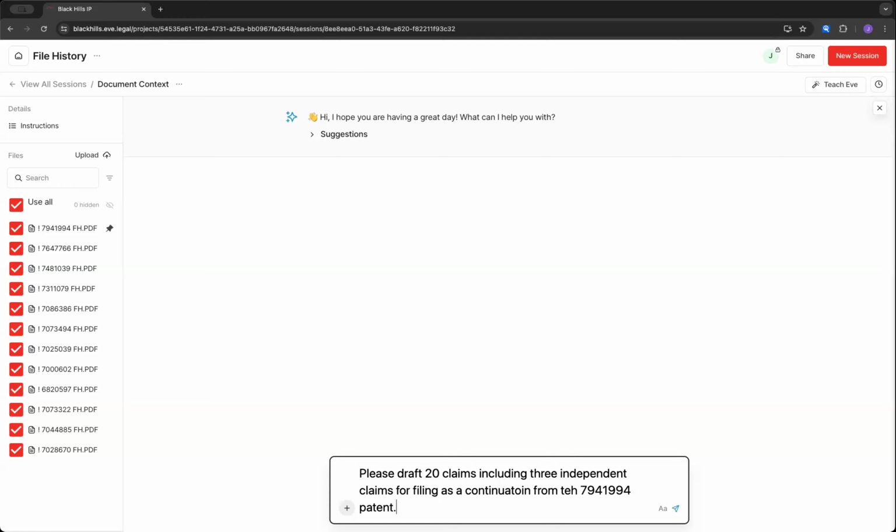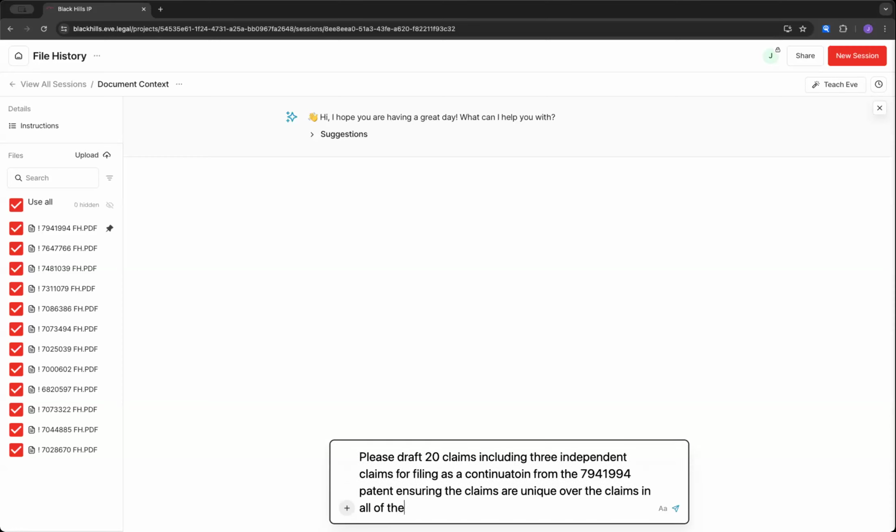So this is a little nonsensical, but what we're doing here is just showing that you can take into account the file histories of all these cases, ensuring the claims are unique over these documents yet supported by the 79994.